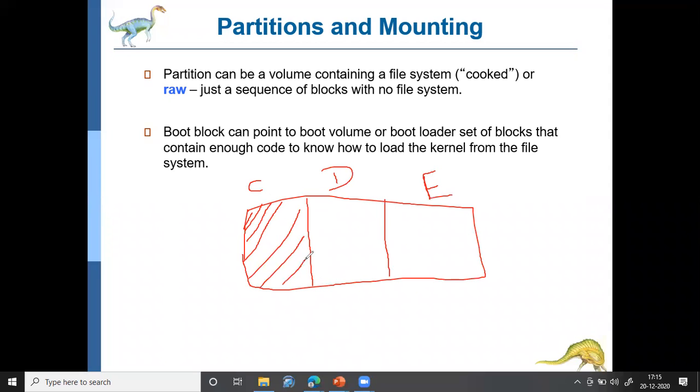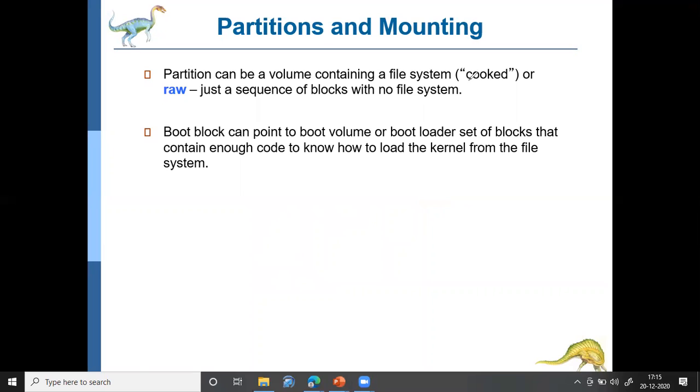Formatted is also called cooked. If it is formatted, it means it is formatted according to a particular file system. For example, Windows follows a formatting called NTFS, New Technology File System. Different operating systems follow different styles of formatting. If it is not formatted, then it is called raw. So before writing any information, first the disk should be partitioned and then it should be formatted.